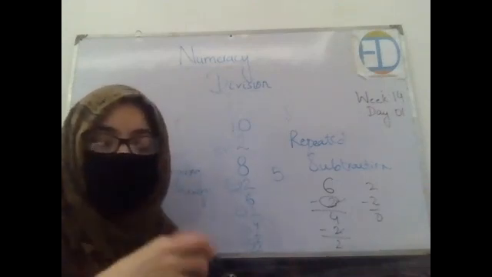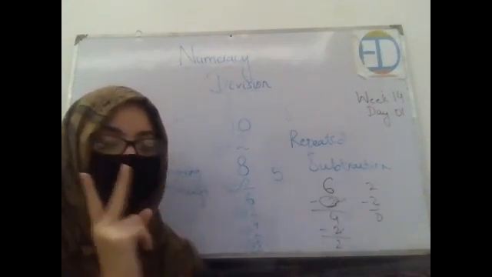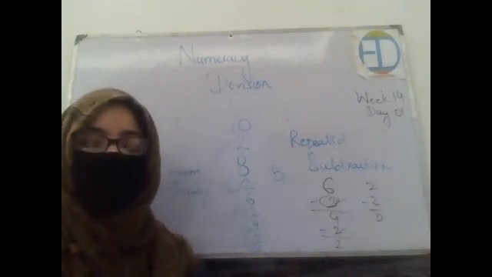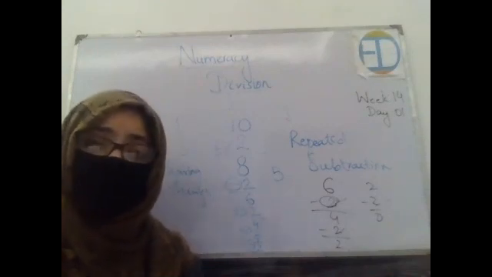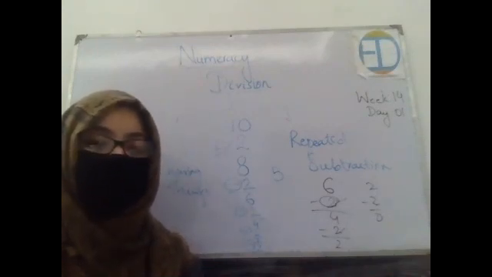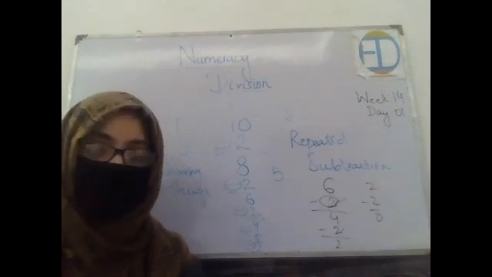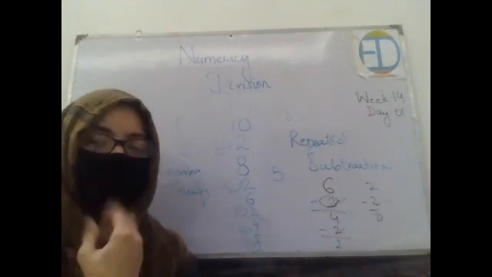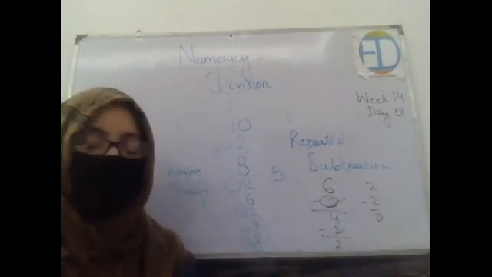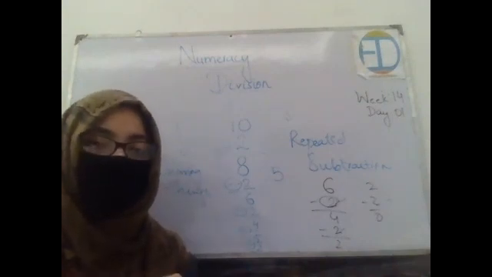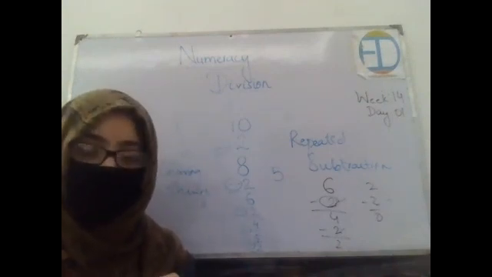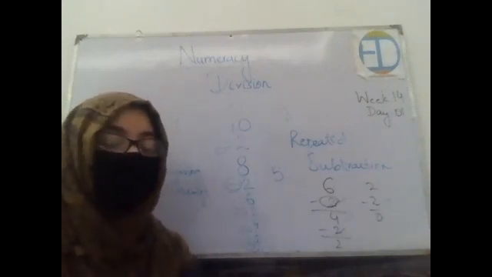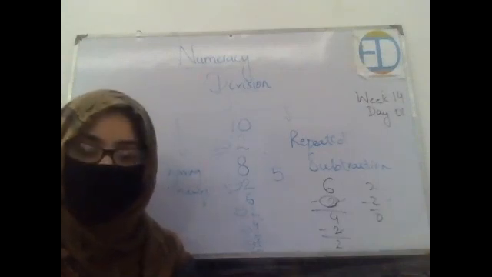Okay, class. Before ending the class, I want you to note down these 2 questions and you will be practicing them at your home, right? Let's see, you have 8 crayons and you want to share them among 4 people. So tell me what would be the answer. And the next question is that you have 25 apples and you are supposed to share them among 5 people. So how many apples would every person get? Got it?